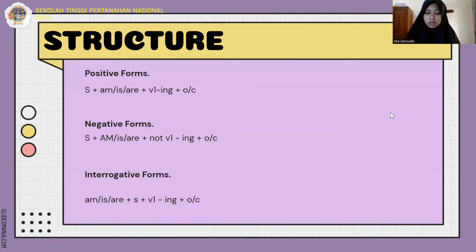Next, we got the structure. Positive form: subject plus am, is, are plus verb 1 plus ing plus object. Negative form: subject plus am, is, are plus not plus verb 1 plus ing plus object. Interrogative form: am, is, are plus subject plus verb plus ing plus object.